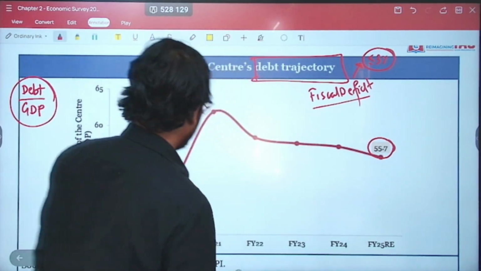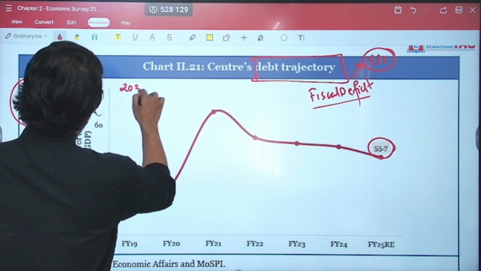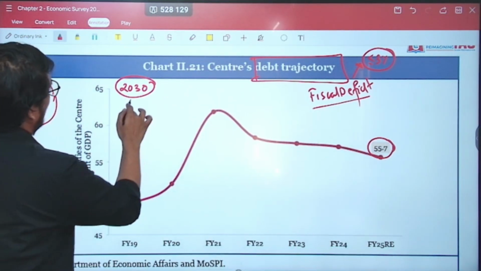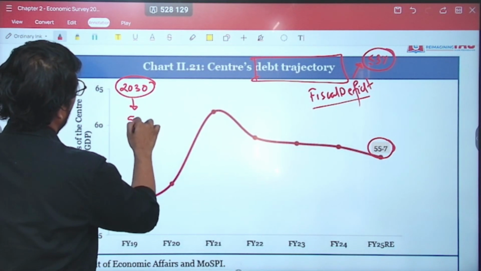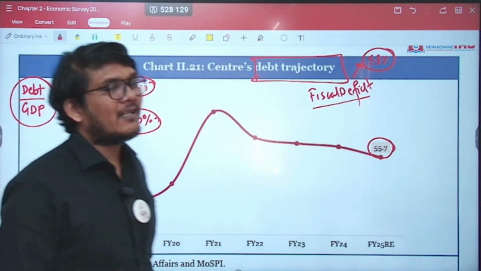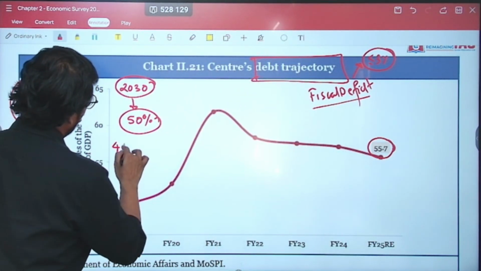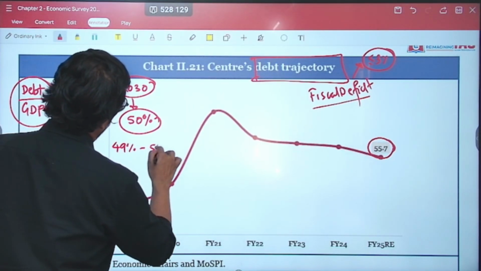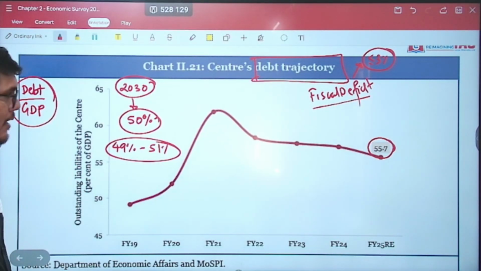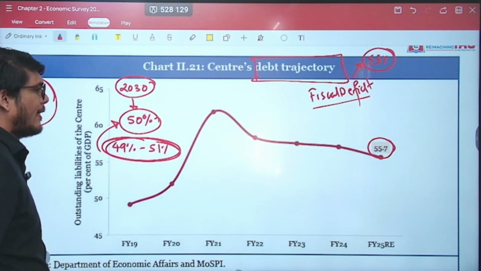The target that the government has set is that by 2030 it wants to bring this debt to GDP ratio down to 50%. Targeting an exact number is quite difficult, so the government is targeting a range of 49% to 51%. The main target is 50%, but we will be maintaining it between 49 to 51%.